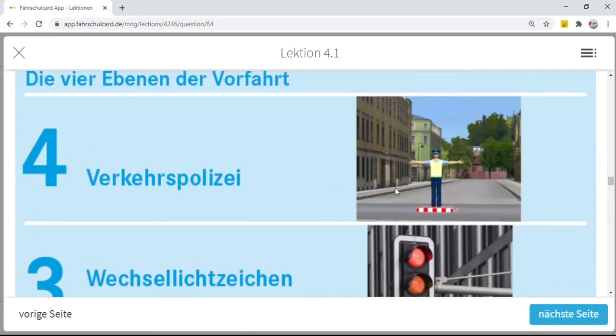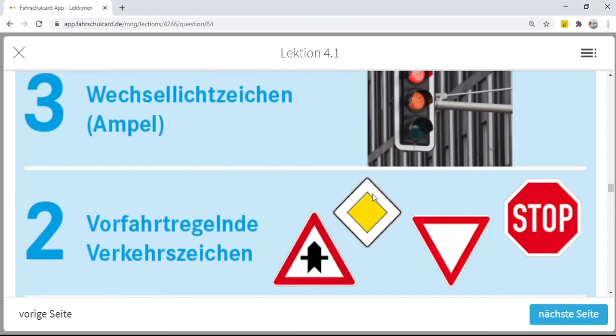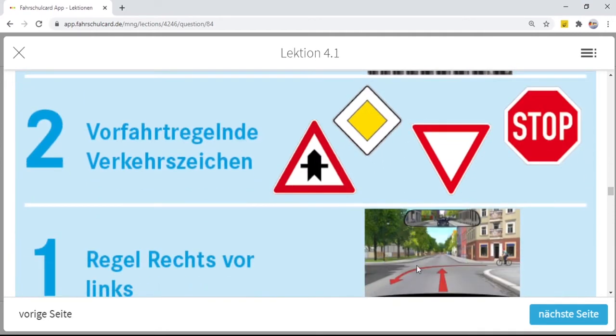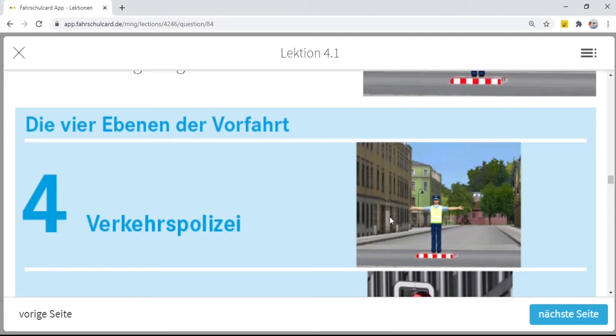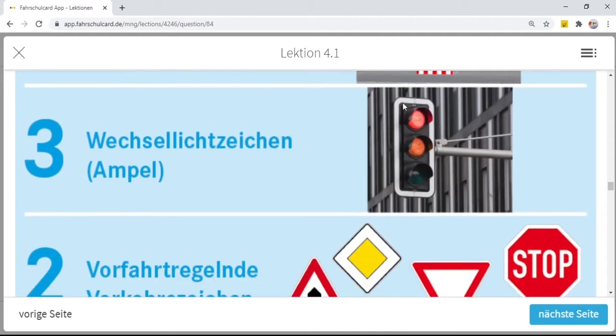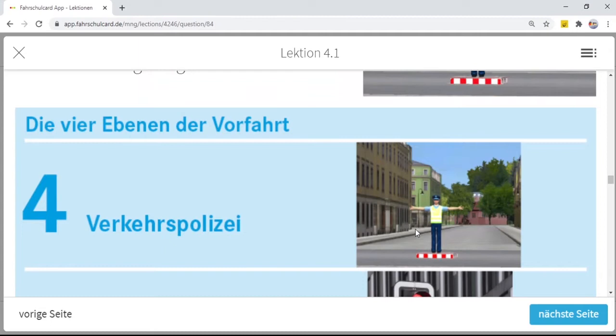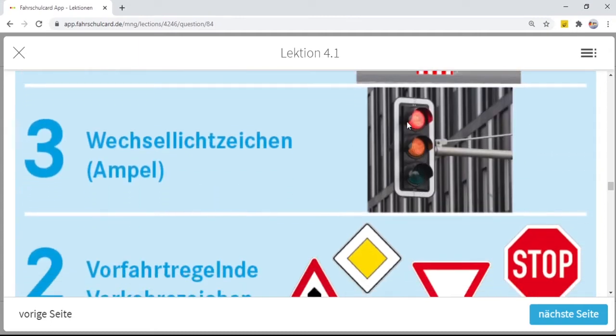So the top priority is for Verkehrspolizei, police. After that, the priority comes for traffic signals. After that, the priority comes for traffic signs, and then the rule right before left. I will give you an example. You are approaching a junction where the traffic light is red, and you also see the sign of Vorfahrtstraße. Let's take the basic example first. There is a traffic signal, and there is a traffic sign.